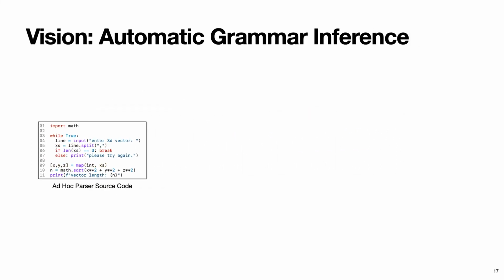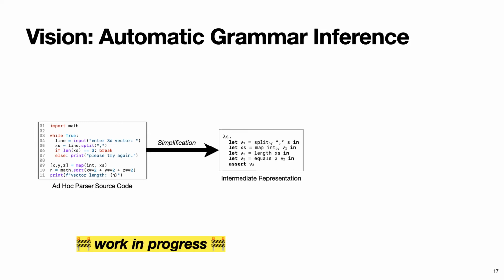In our vision for an end-to-end grammar inference system, we start out with ad hoc parsing code in some Turing-complete source language, for example Python. In the first step, we simplify the source language into an intermediate representation that is essentially a domain-specific language for parsing. In this transformation, we remove syntactic sugar, we make control flow explicit, and we throw away all parts of the source that are not related to parsing.